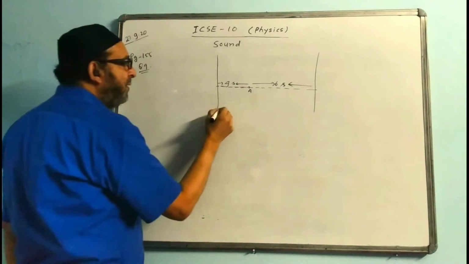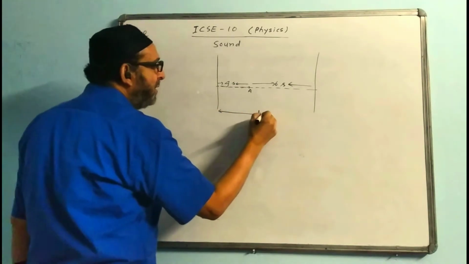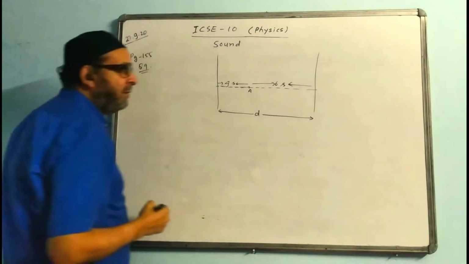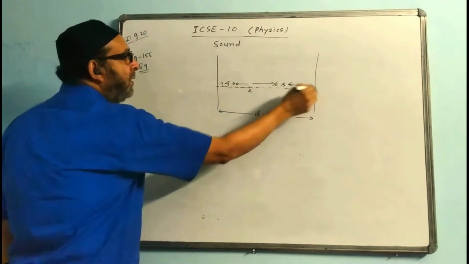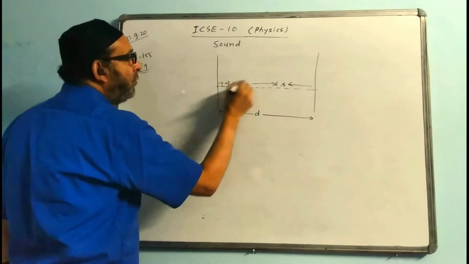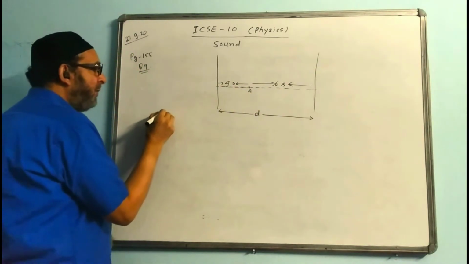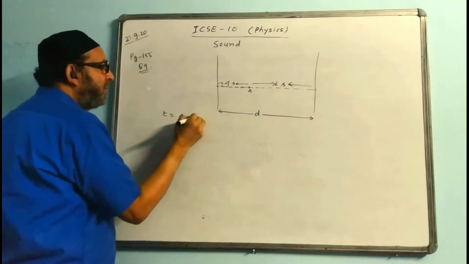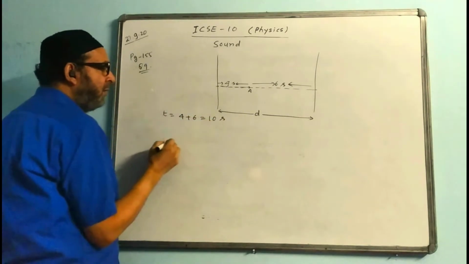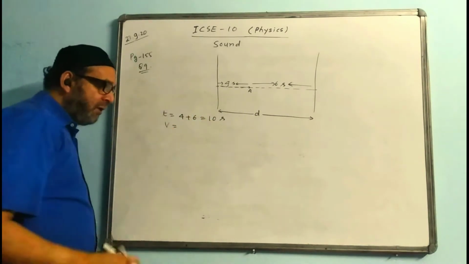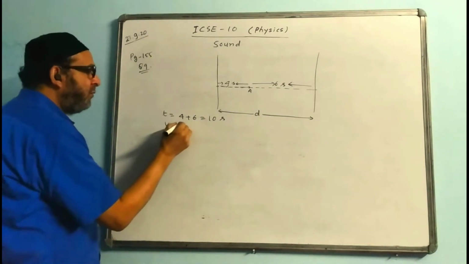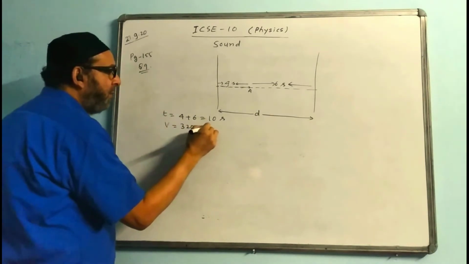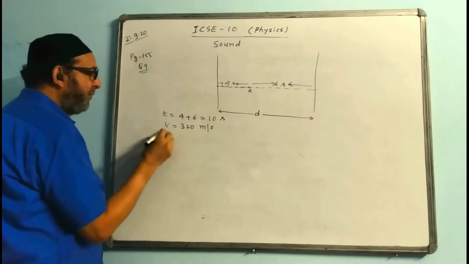Now the question is asking to find the distance between the cliffs. So this distance we have to find. Let us take this distance as d. To find the distance, how much is the total time from here till here? What is the time of the full echo? We will be adding: t is equal to 4 plus 6, the answer is 10 seconds. The speed of sound is already mentioned in the question, 320 meter per second. You have to find d.